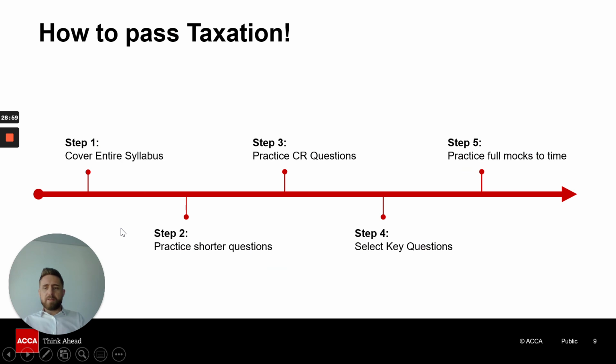Now, how to pass taxation. This is very important, okay? You've got your 5 steps here.